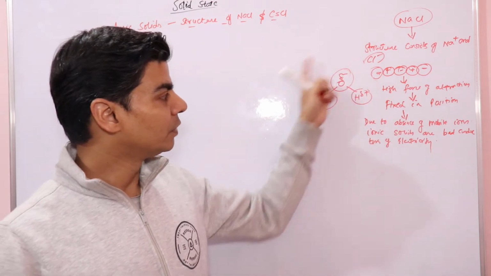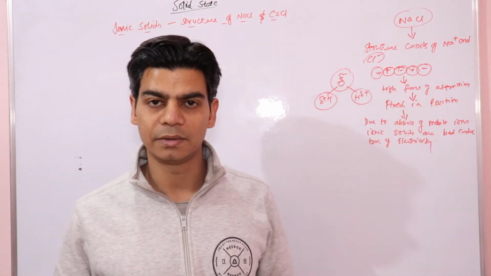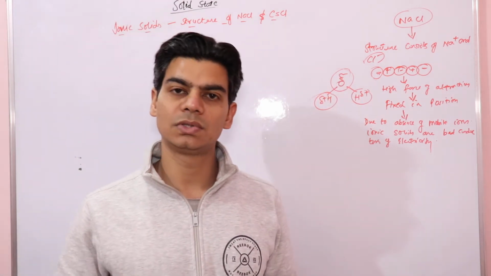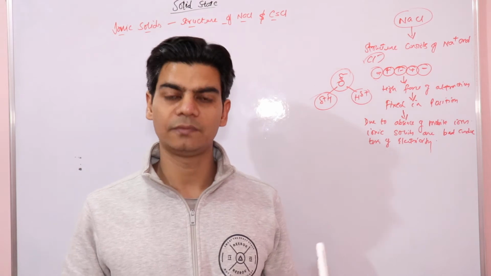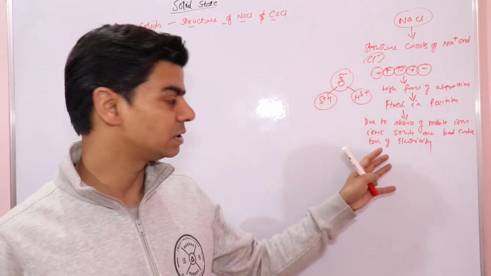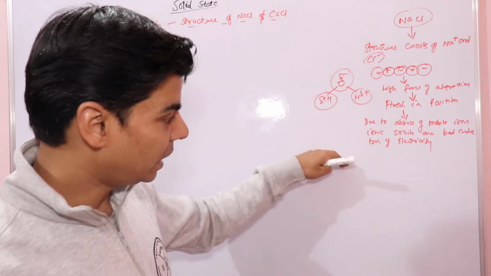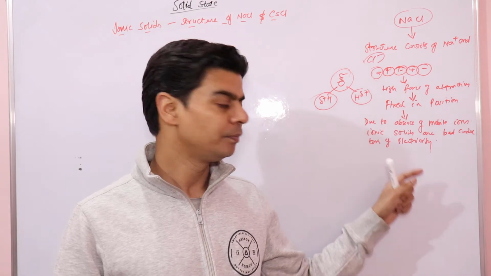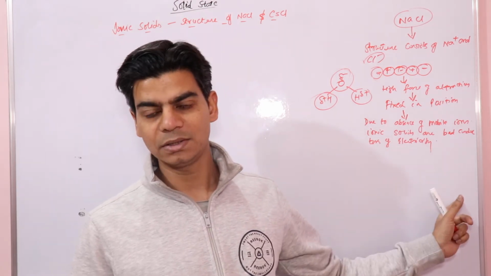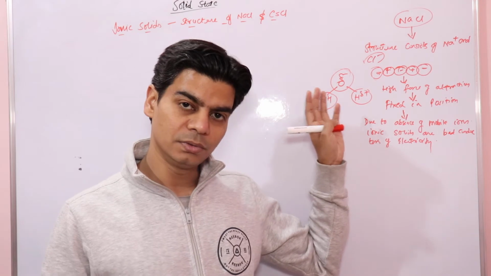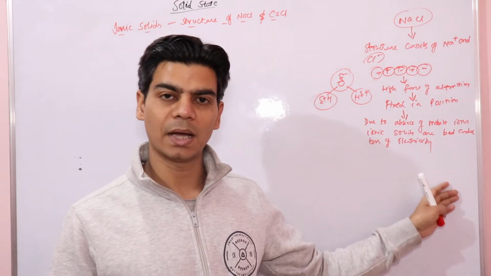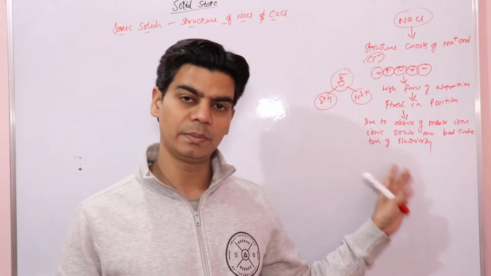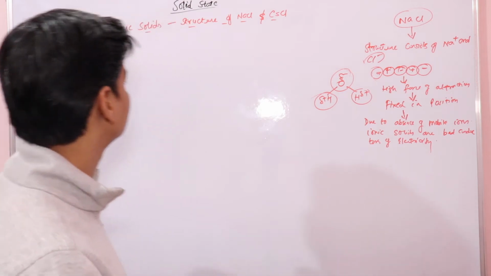That is why when you pass electricity through an aqueous solution of sodium chloride or any ionic solid, it conducts electricity because of the presence of mobile ions. So melting or adding water to solid sodium chloride results in mobile ions, and due to their presence, molten sodium chloride or its aqueous solution is able to conduct electricity. This is important.